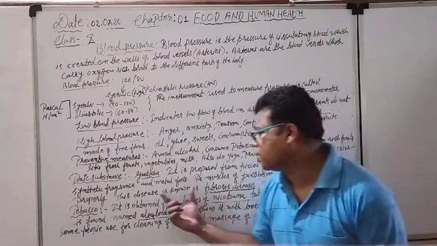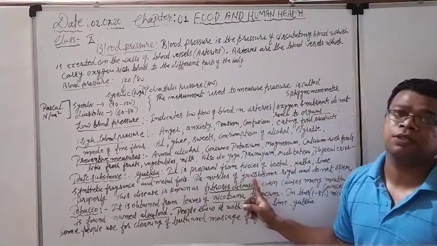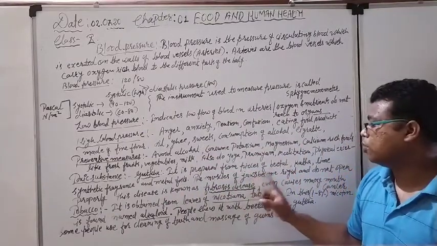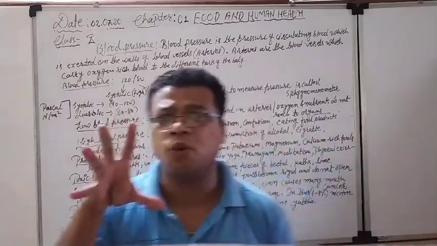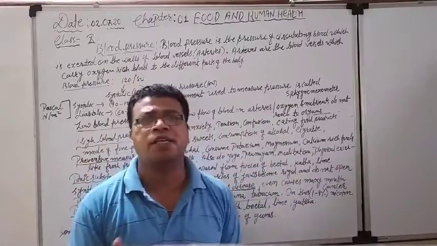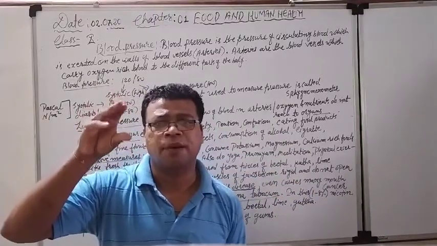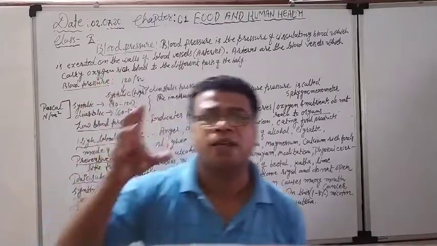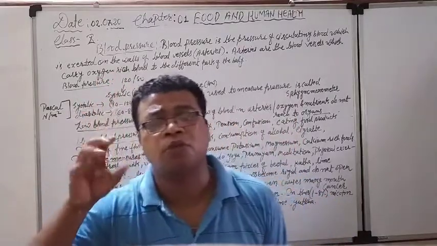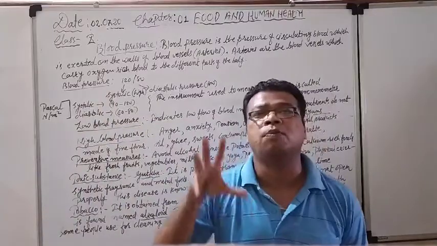What are the bad effects? The muscles of the jaws, jabde, become rigid, hard ho jate hain. The persons who eat gutka continuously, their jaws don't function properly, they become rigid, and they are not able to open their mouth properly.